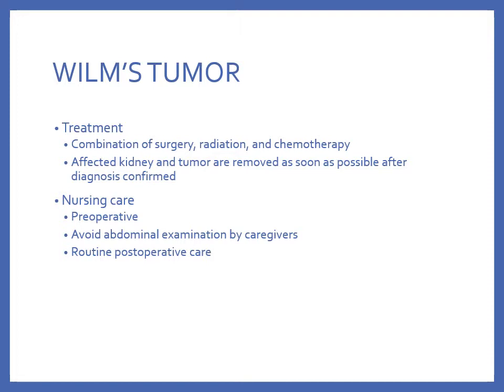Treatment includes a combination of surgery, radiation, and chemotherapy. The affected kidney and tumor are removed as soon as possible after diagnosis is confirmed. Preoperatively, again, there's no biopsy, and the tumor is not palpated. We start teaching about chemotherapy and radiation as soon as possible, and we do the appropriate preoperative teaching.